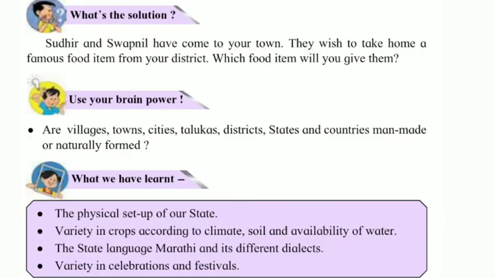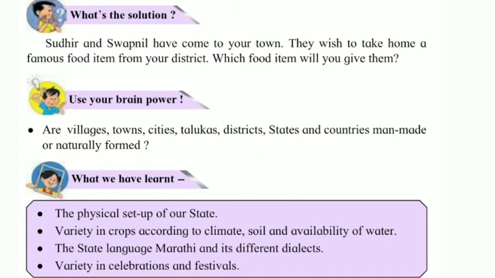Now students, coming to page number 100, see what's the solution. See, Sudhir and Swapnil have come to your town. They wish to take home a famous food item from your district. Which food item will you give them? So students, this you will have to write on your own. Then use your brain power. See, our villages, towns, cities, talukas, districts, states and countries are man-made or naturally formed. They are man-made. Now students, we will have a quick look at what we have learned today.